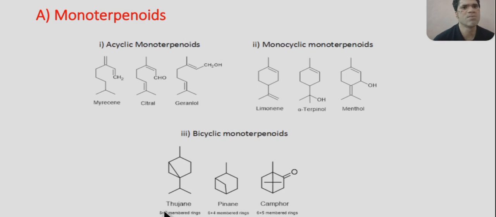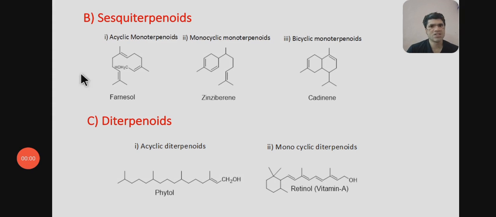Okay, limonene. Similarly, the third one is bicyclic monoterpenoid. Bicyclic means it contains two rings, and monoterpenoid means two isoprene units. So this is thujane, which is a 6 plus 3 membered ring, pinane, a 6 plus 4 membered ring, and camphane, a 6 plus 5 membered ring.